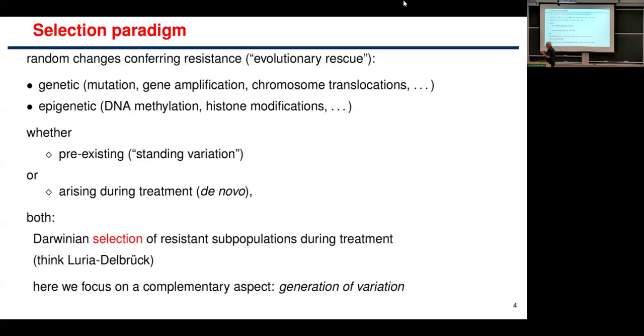You talk to biologists, they say, well, who cares? I mean, in the end, it's the same thing. So what we're trying to do is to say, well, mathematically, we can actually differentiate between the two in a way that I'm going to tell you in a minute. And then we could ask, does that really mean anything in terms of, for instance, how you would treat the disease? Okay, it's a cancer.